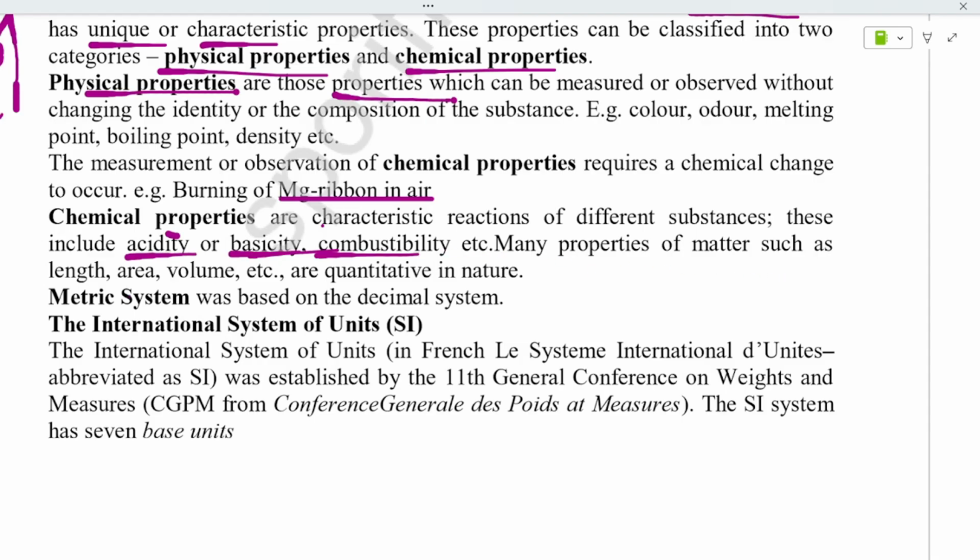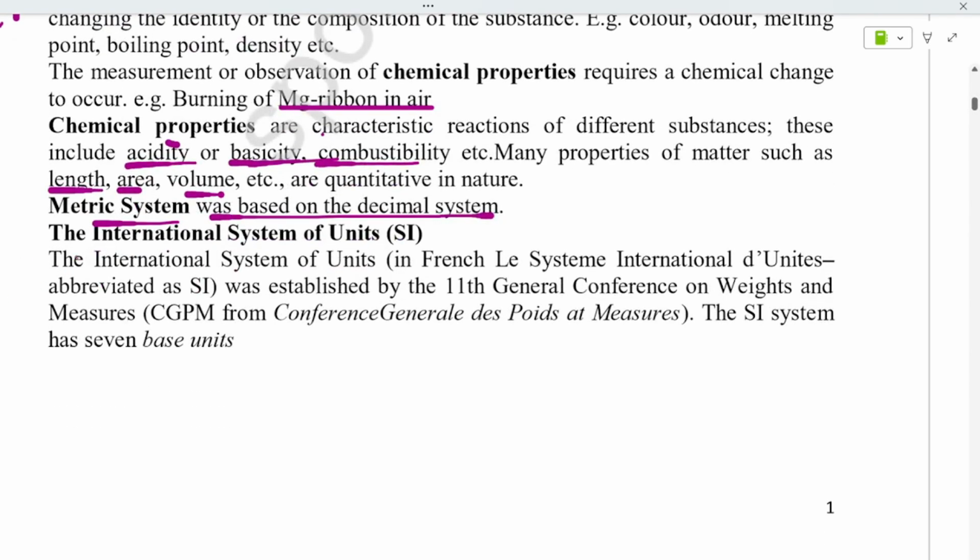Many properties, such as length, area and volume, are quantitative. These are qualitative, and these are quantitative. Next comes the metric system, which was based on the decimal system. This is based on the decimal system.